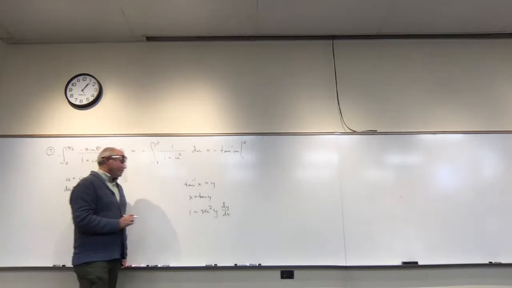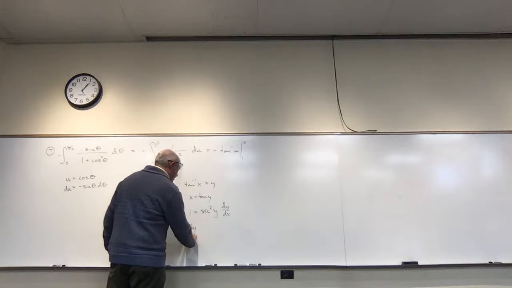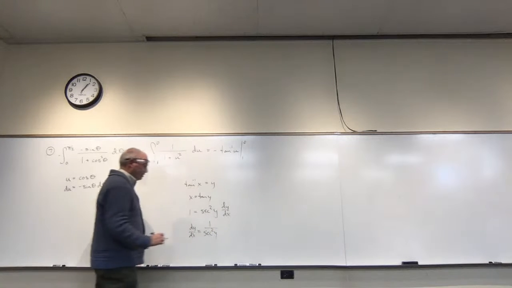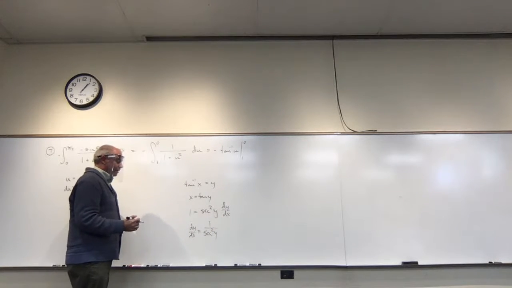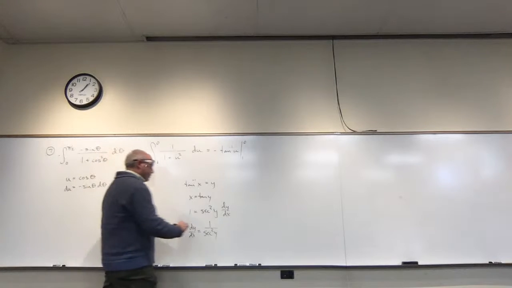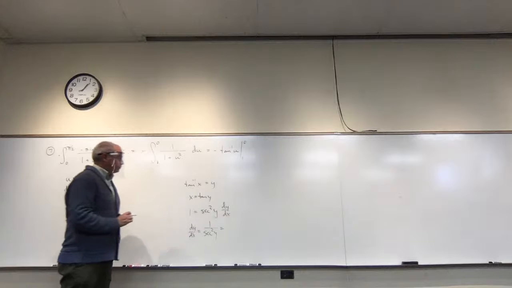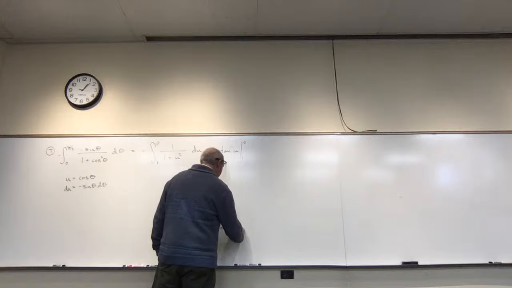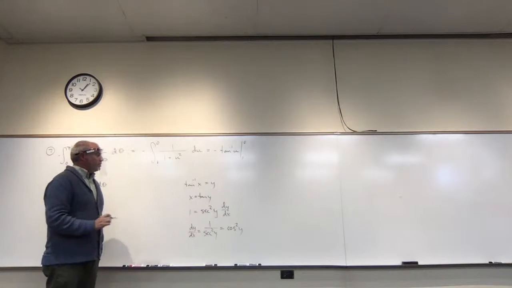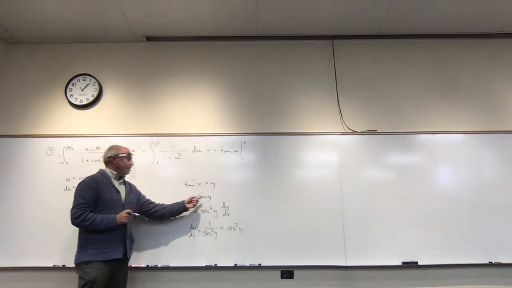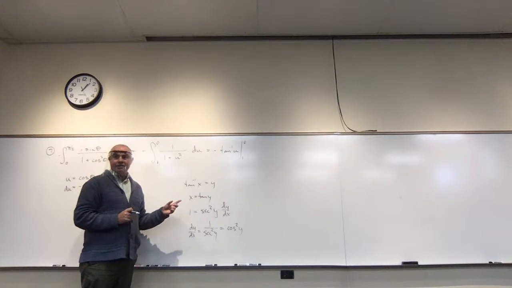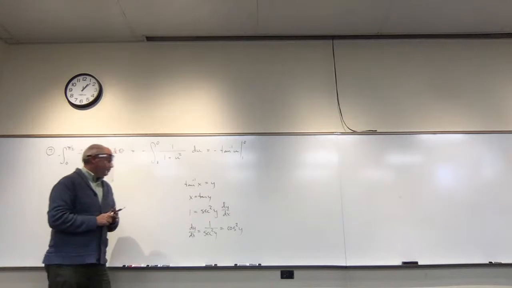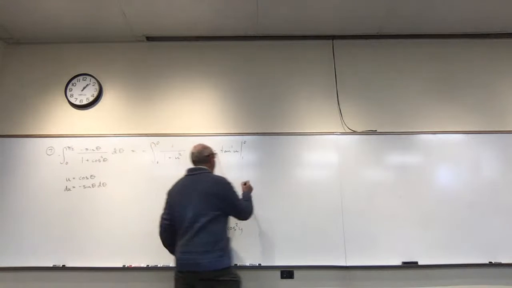And now I could solve for dy dx, and I get that dy over dx is equal to 1 over secant squared of y. But 1 over secant squared of y is otherwise known as what? Yeah, this is cosine squared of y. And what's really interesting is, again, we know that tangent of y is x, so we could use a reference triangle right now. Let's see, what's a good way?